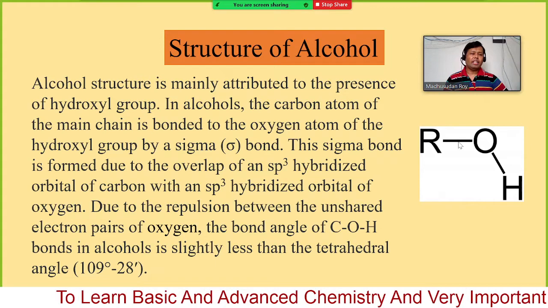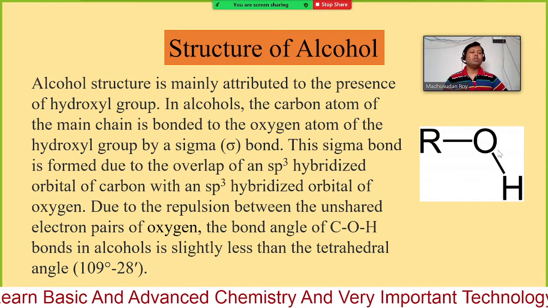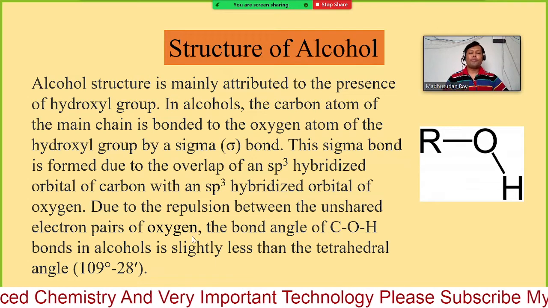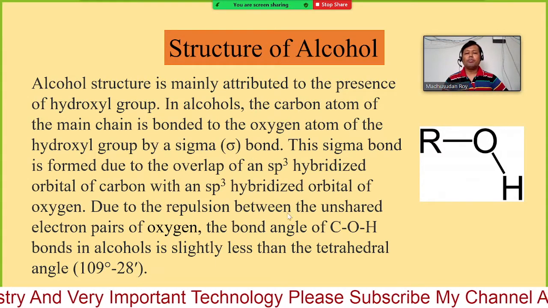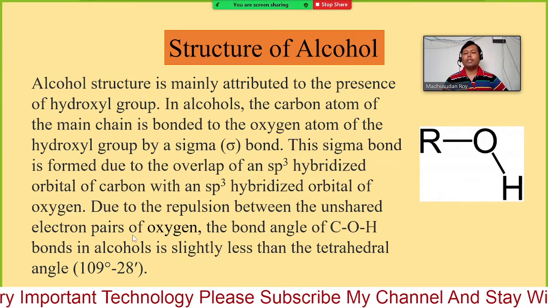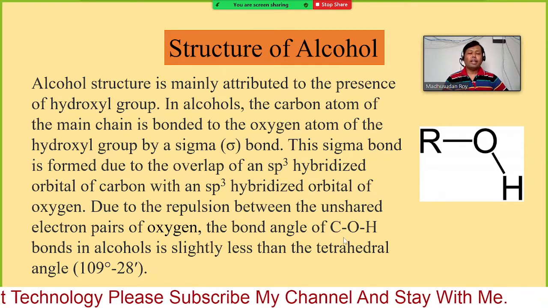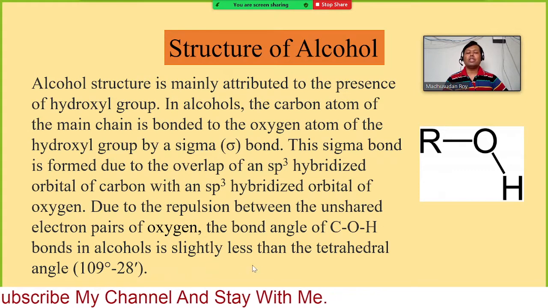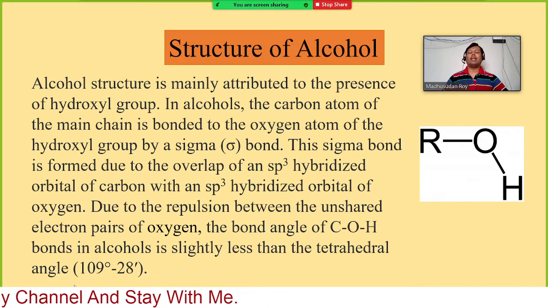By this way the hydroxyl group forms a bond to the carbon. Due to the repulsion between the unshared electron pairs of oxygen, the bond angle of the carbon-oxygen-hydrogen bonds in alcohols is slightly less than the tetrahedral angle.